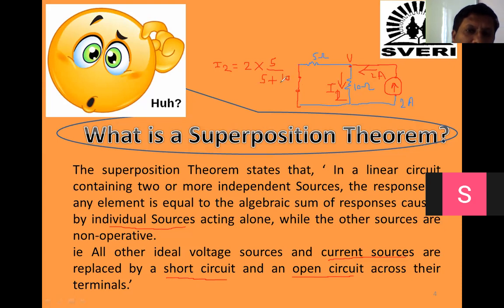So 5 into 10 means 10 divided by 15, that comes to 2/3, which is 0.66 or 0.67. So we got I1 and I2.